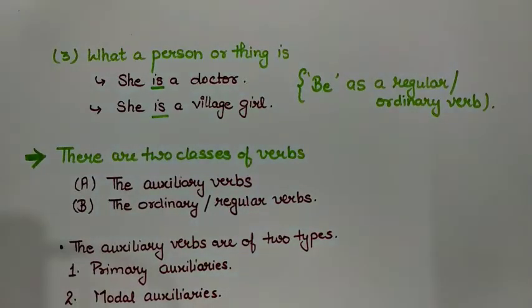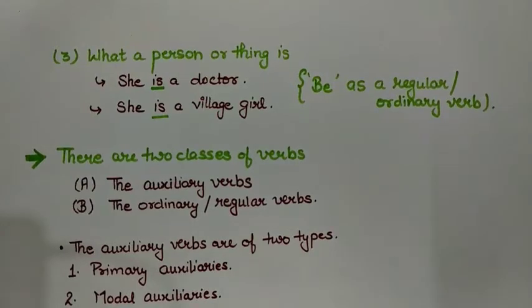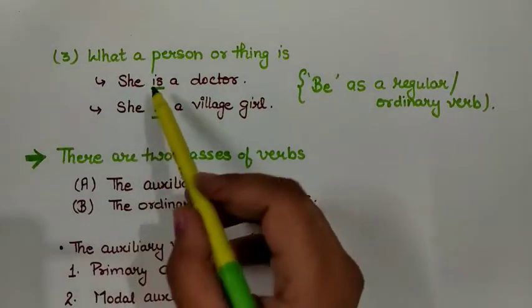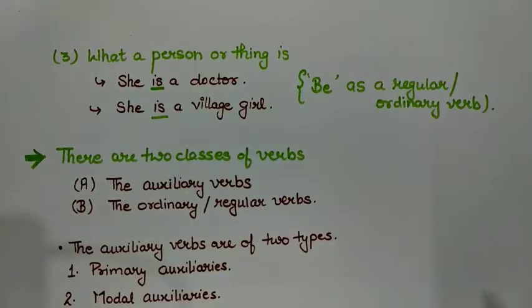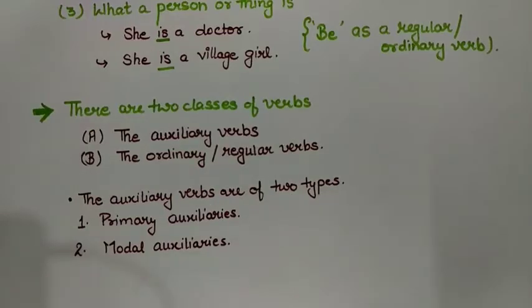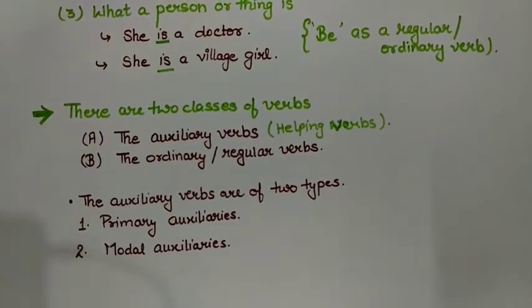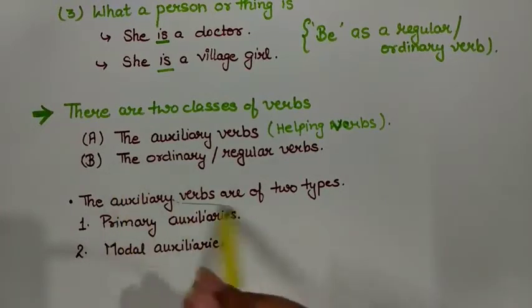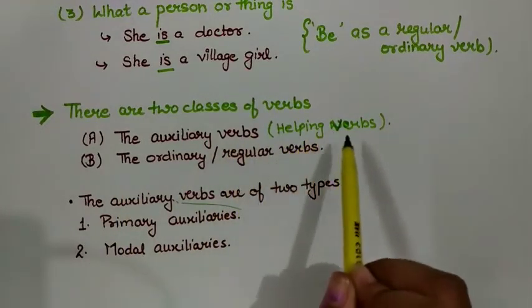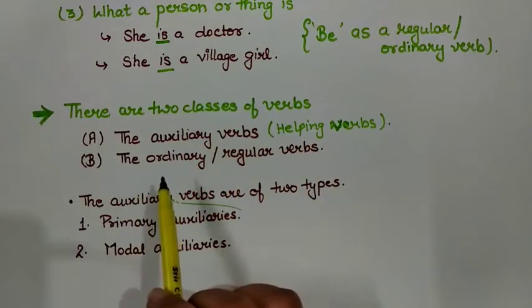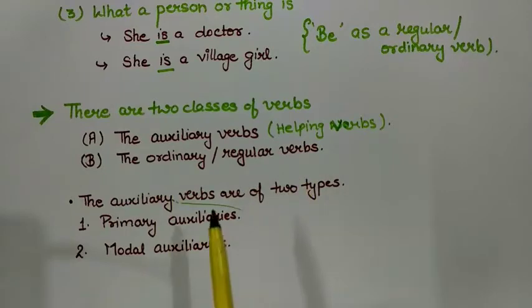Now, "is" is a present form of the verb be. Be is a regular or ordinary verb. So, it is not necessary that action words are always verbs. The verbs can be like is, am and are, which are not showing an action but acting as verbs. Now, there are two classes of verbs: one is the auxiliary verbs, also called helping verbs, and the other one is the ordinary or regular verbs.